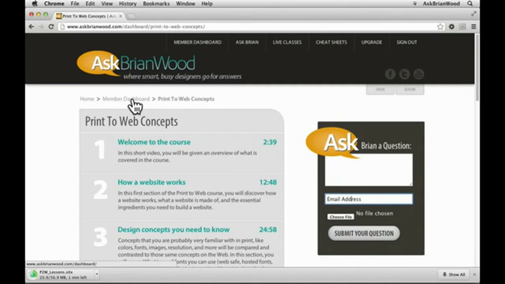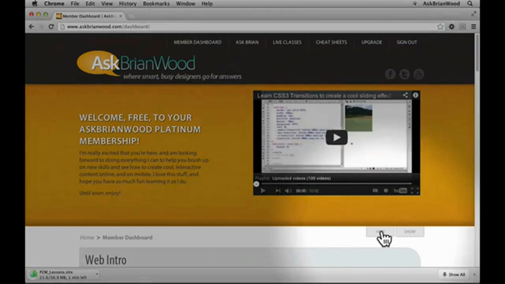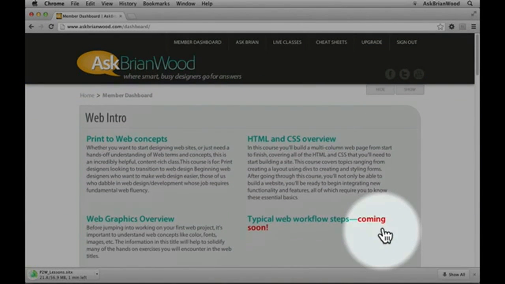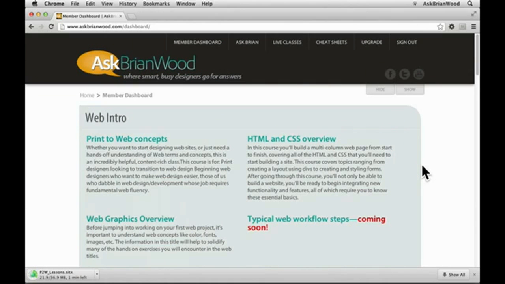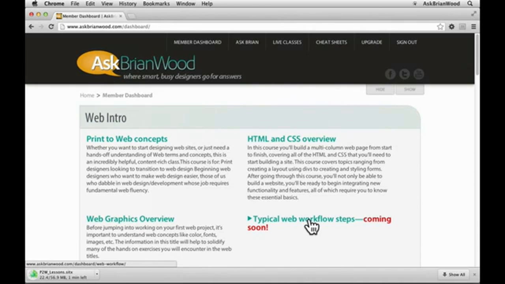I'm going to go back to the dashboard, and you'll notice that we also have this available all the time. If you don't want to have this content showing and you want to skip around, you can come down here and click on the hide button, and that will permanently hide it. So the next time you go to that page, it will hide again. You can see that there are some coming soons in here, and I am working as hard as I can to get all of these put up, but there's a lot of new content on AskBrianWood.com.